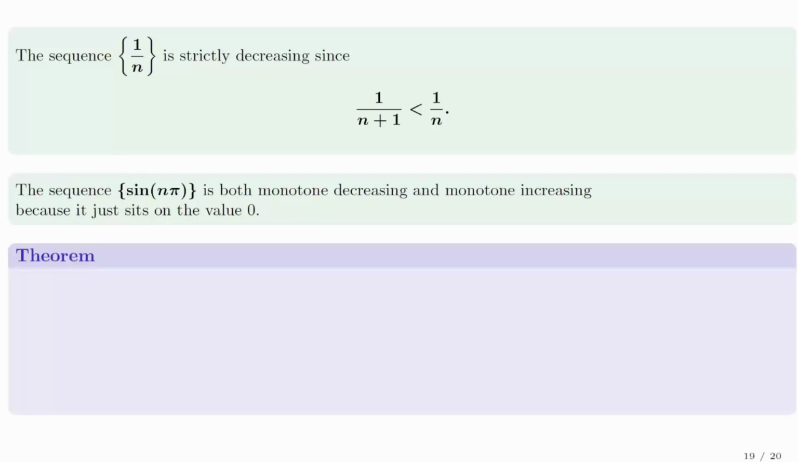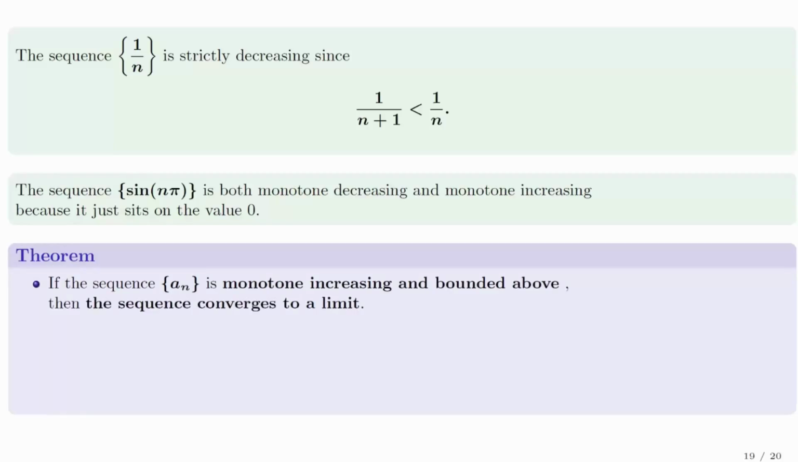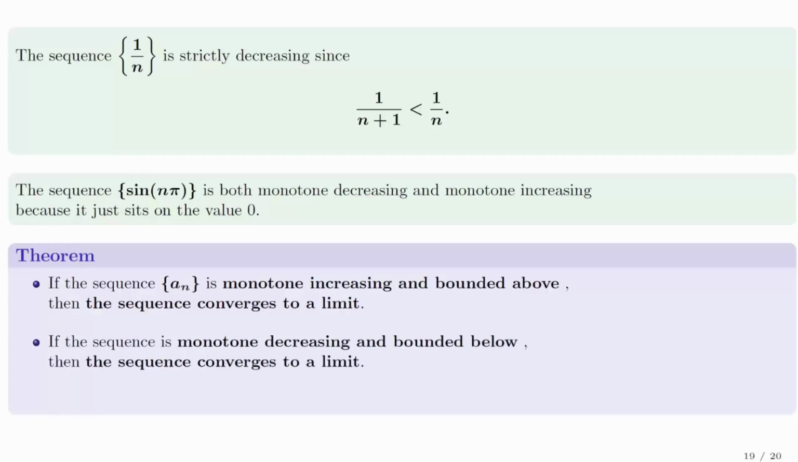Theorem: if the sequence a_n is monotone increasing and bounded above, then that sequence converges to a limit. If the sequence is monotone decreasing and bounded below, then it converges to a limit. The results are still true if monotone is replaced by strictly. At this point, we need to carefully define what we mean by convergence to a limit. Here is the somewhat intimidating definition.